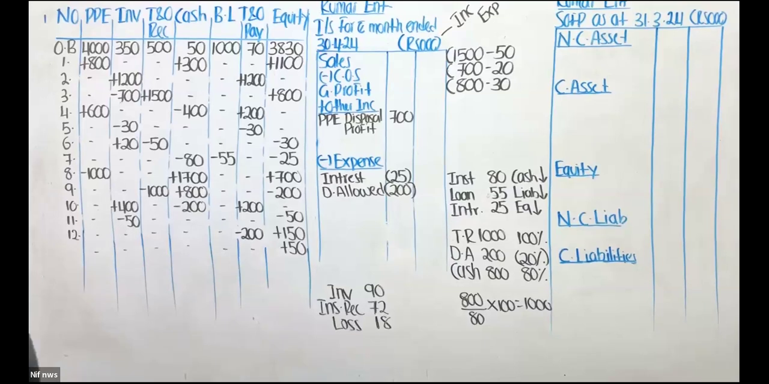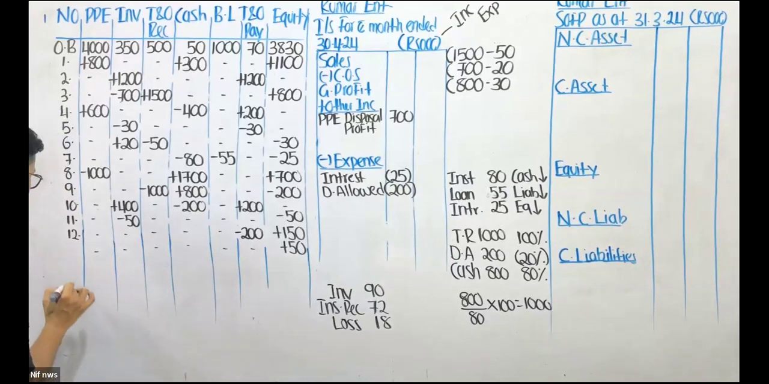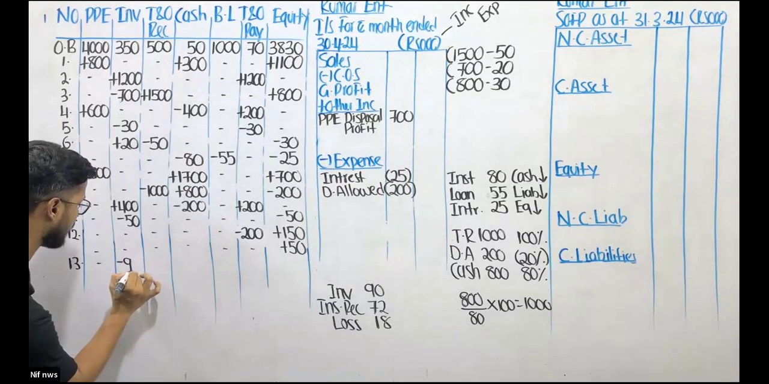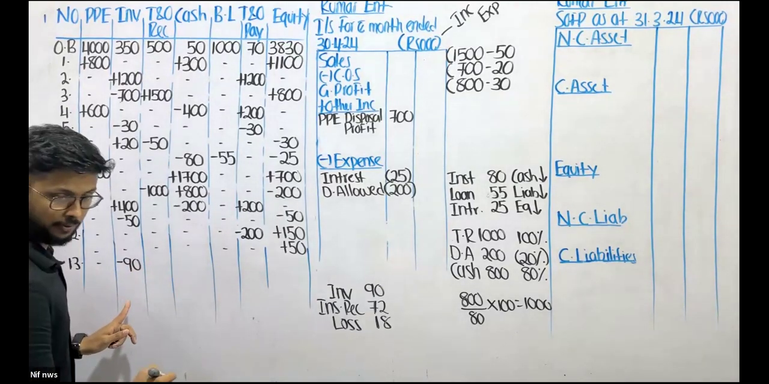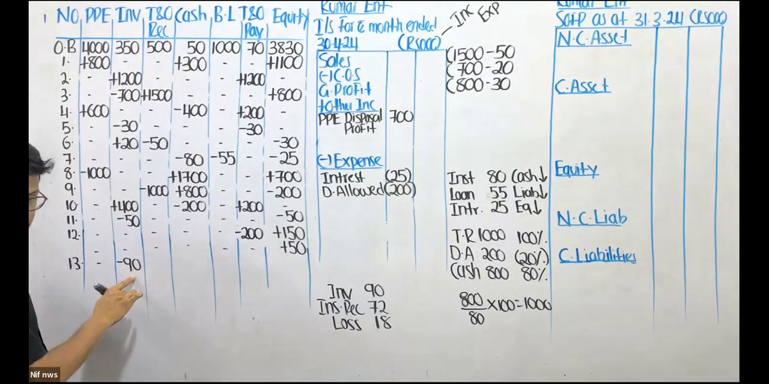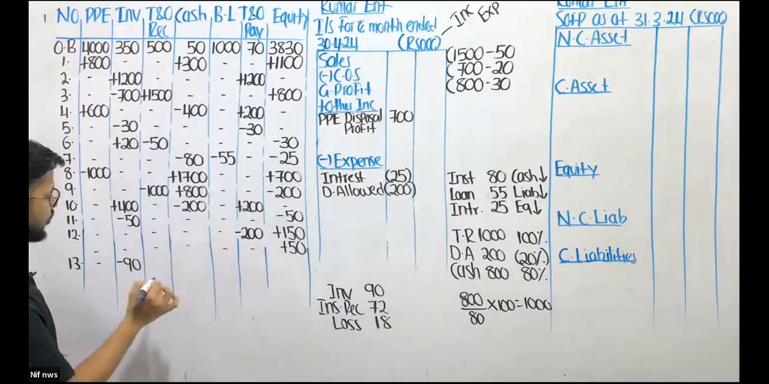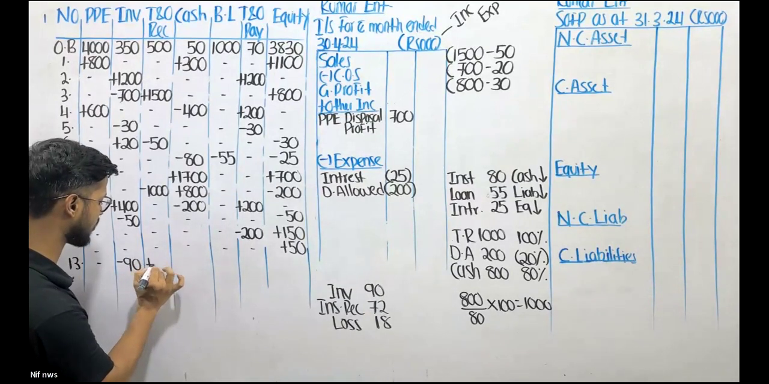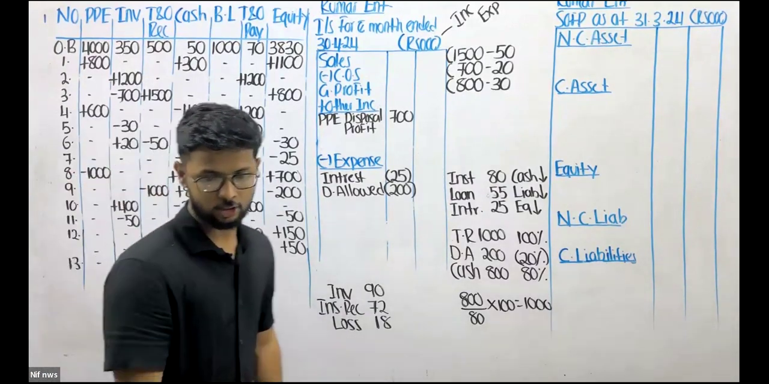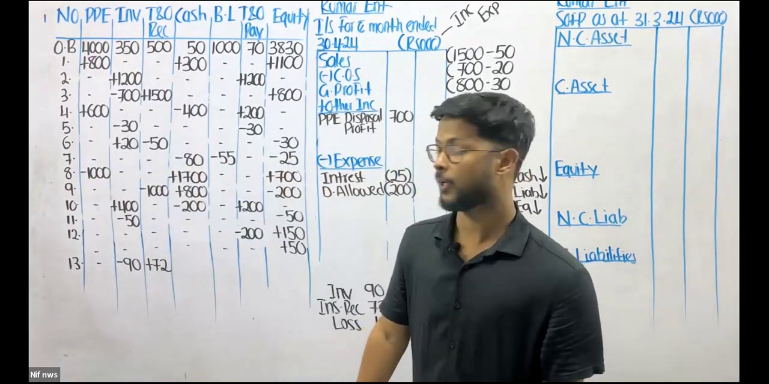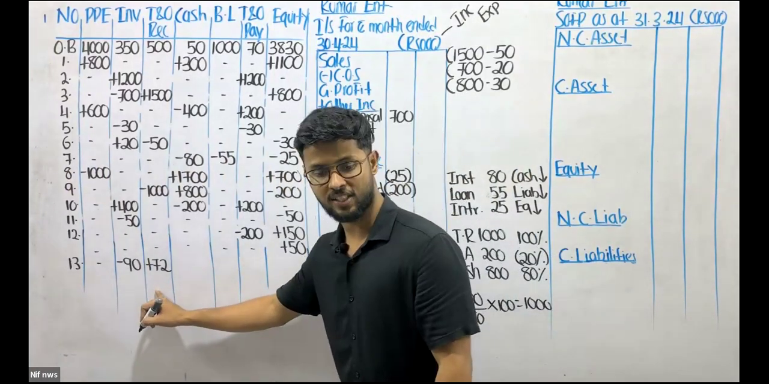So now my inventory goes down by 90. Perfect. Out of this 90, 72 is going to be received from the insurance company. Therefore, it is a receivable. Out of 90, 72 is going to be received from the insurance company. Therefore, it is a receivable.